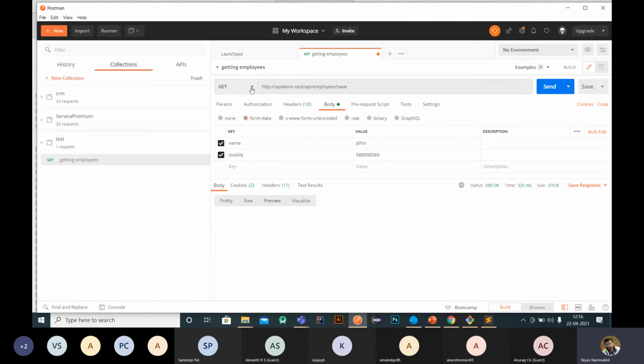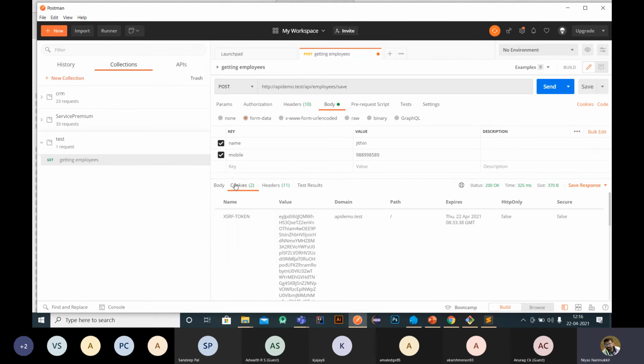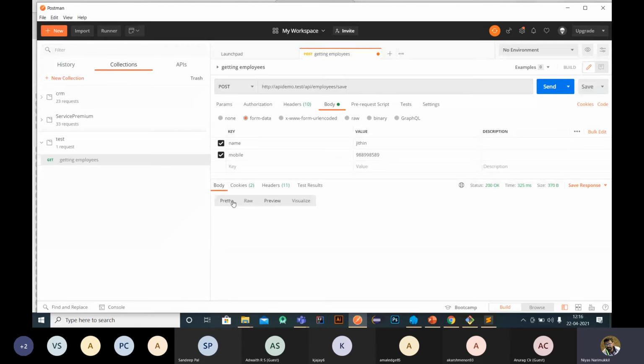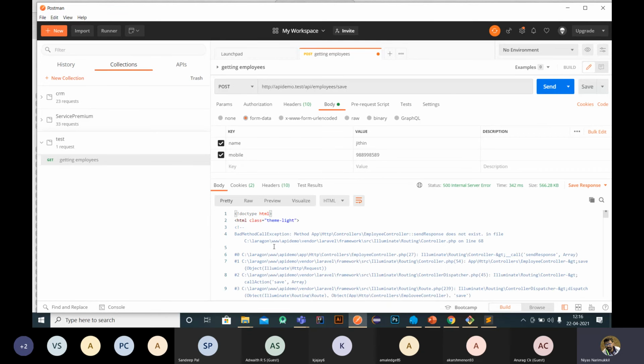Yeah, we have not changed the get to post. I have to change this to post because this is a post method, right? So I have to change this to post. Okay, post. We have to change this to post because it's a post method. Okay. Then click send. Now we get an error.